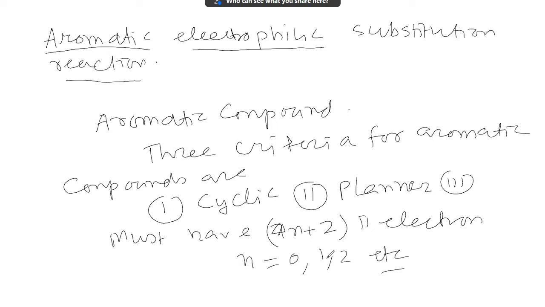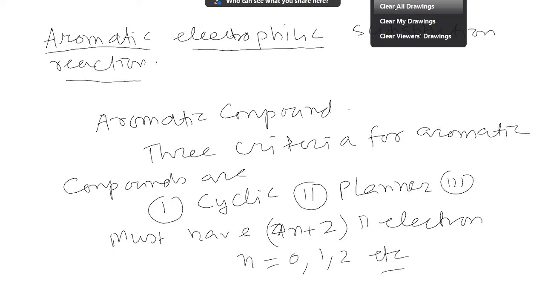Now a pi bond is made up of 2 pi electrons. n can be 0 also. So a planar cyclic compound with 2 pi electrons, or 1 pi bond, may be called an aromatic compound. So what is the simplest aromatic compound? I'll discuss these things first. Now suppose, look at the case of this.